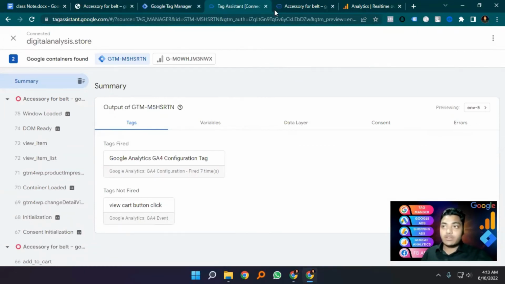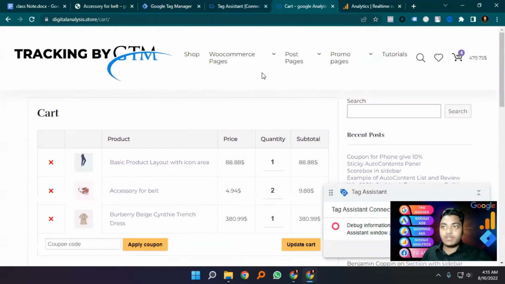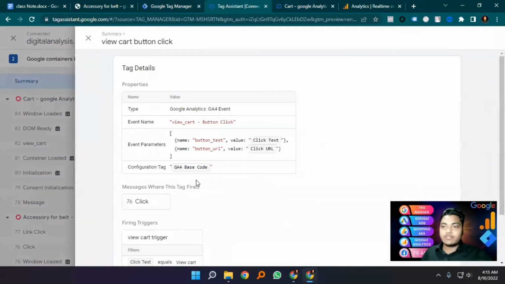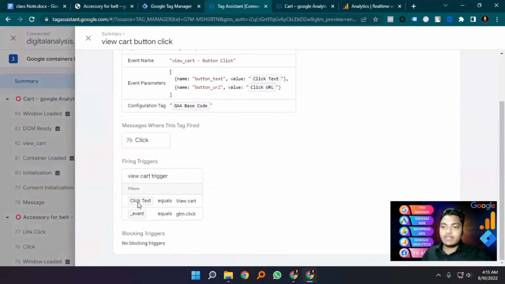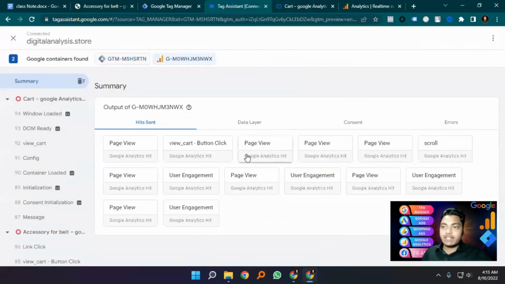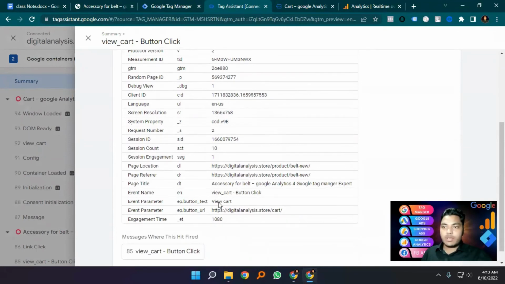So it works when I click view cart. So I click view cart, and you can see the view cart tag fired. And when it's fired, you can see click text view cart, event gtm.click. No worry about that. View cart button click, and we already successfully sent the view cart button event to Google Analytics. You can see view cart button click, and Google Tag Manager already hit Google Analytics 4.